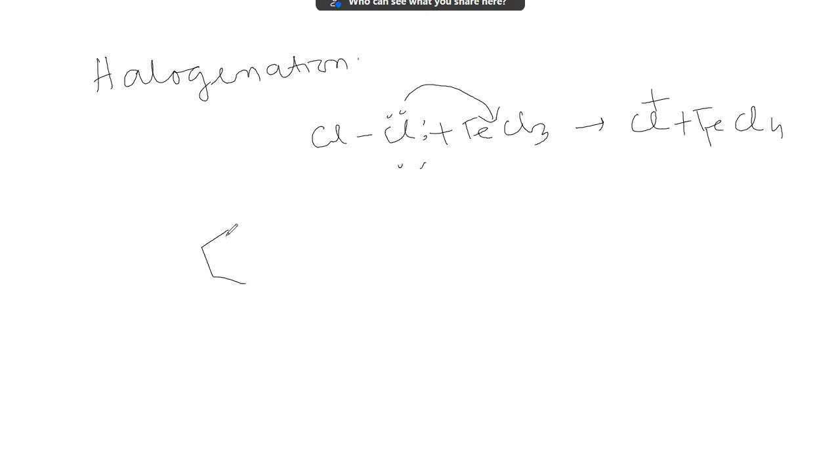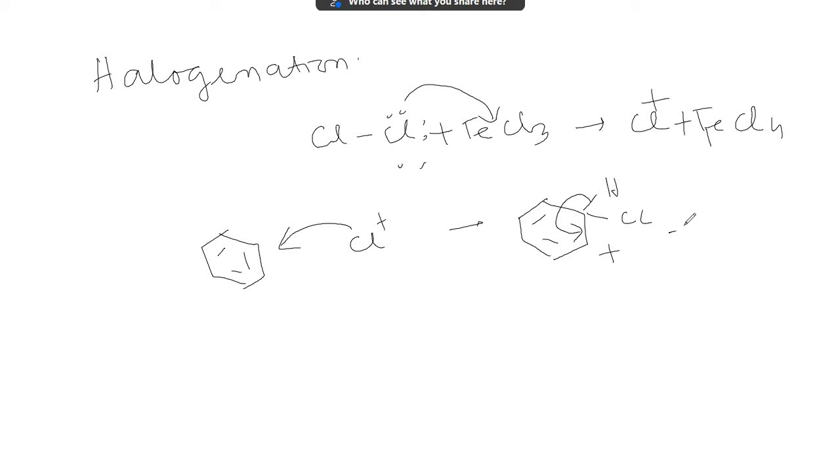This Cl+ attacks benzene to form an intermediate. Step 1. Now the pentadienyl cation gives this hydrogen to the benzene, so H is replaced by Cl.